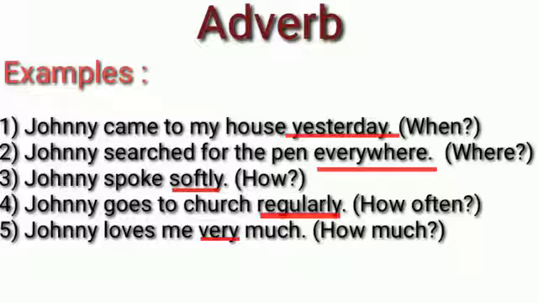So again I repeat, adverbs are words which describe verbs, adjectives or another adverb. They answer the questions when, where, how much and how often. Is it clear so far, children? So now let's recapitulate what we learned so far.